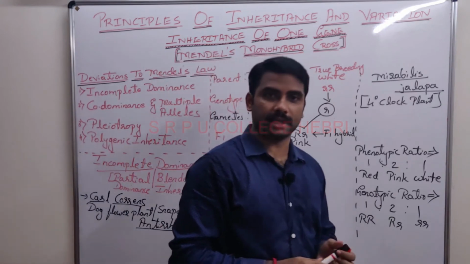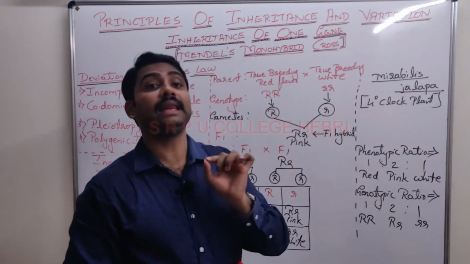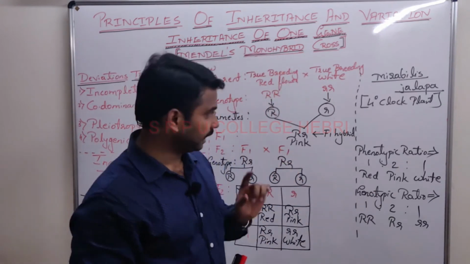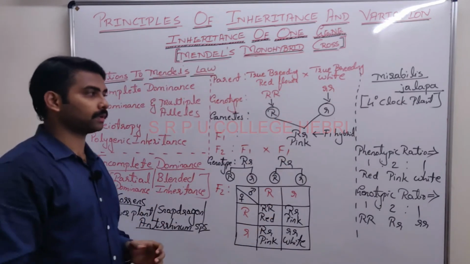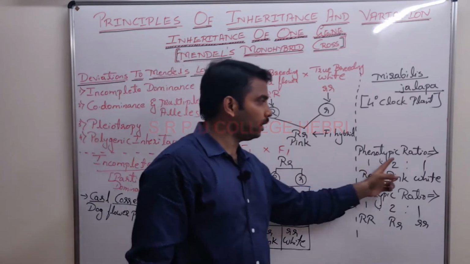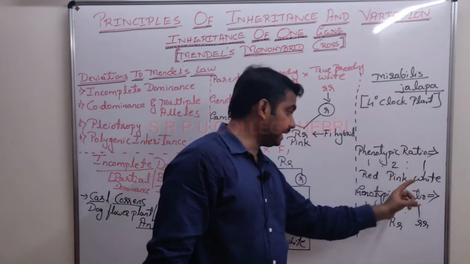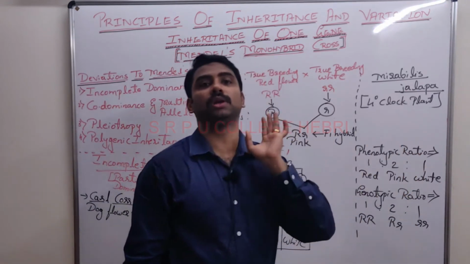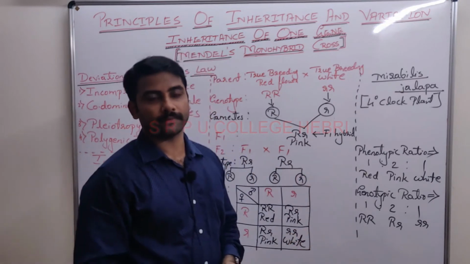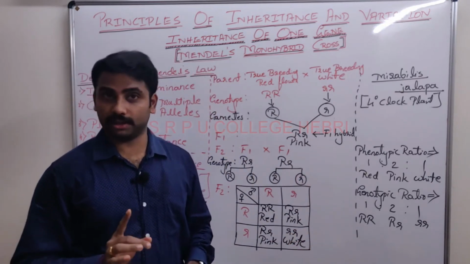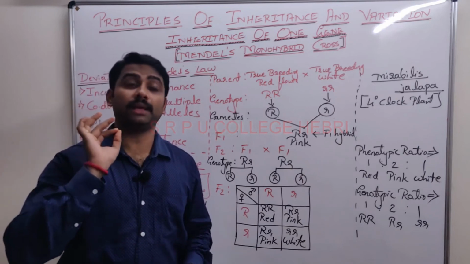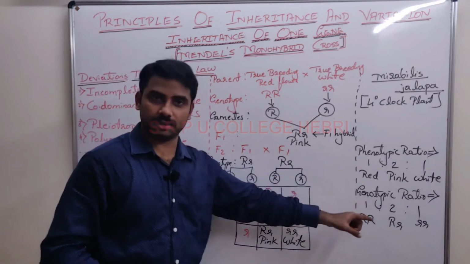Next line in the note, a separate point. In incomplete dominance, phenotypic ratio is equal to genotypic ratio. Phenotypic ratio is equal to genotypic ratio. This is one of the very important observable features.